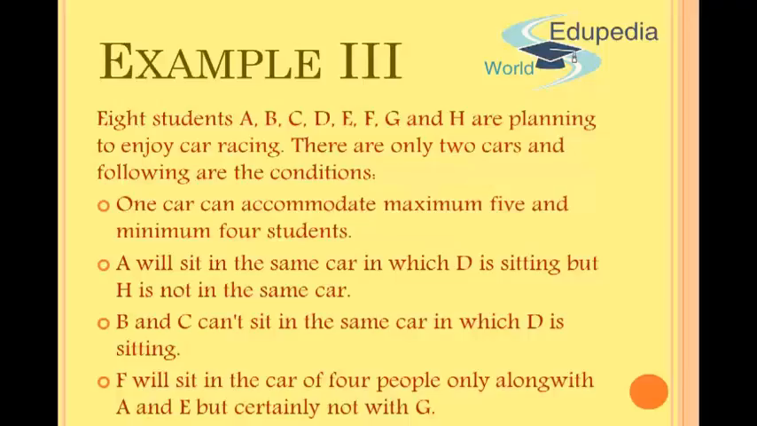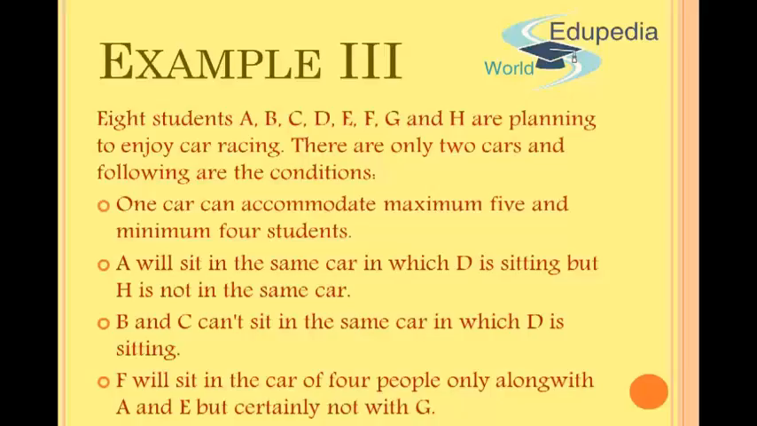A will sit in the same car in which D is sitting, but H is not in the same car. So that means A will sit with D, but H will not sit with them. B and C can't sit in the same car in which D is sitting, and F will sit in the car of 4 people only along with A and E, but clearly not with G. So what do I understand from this?